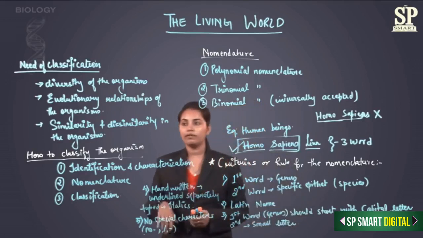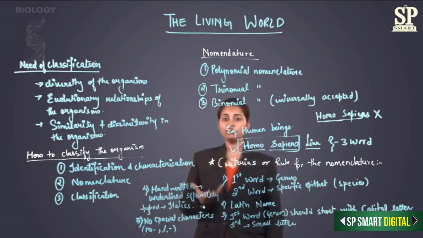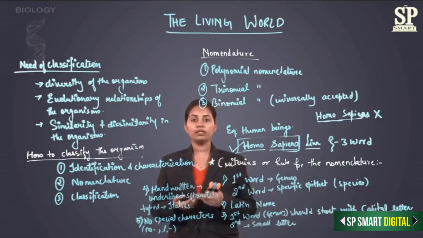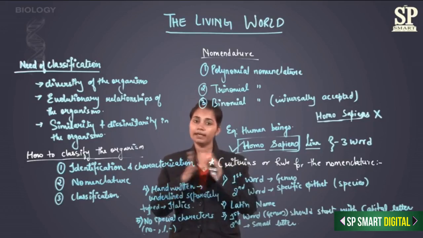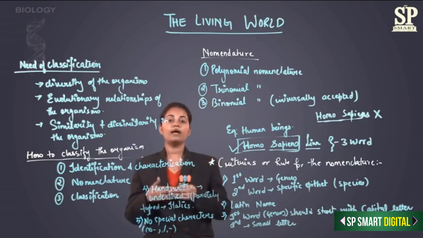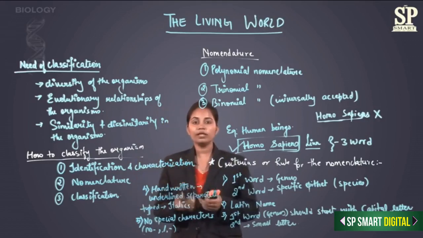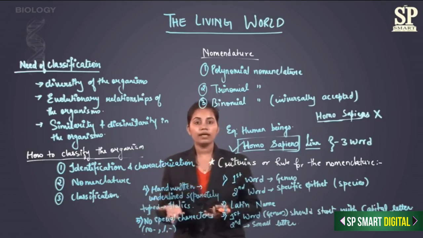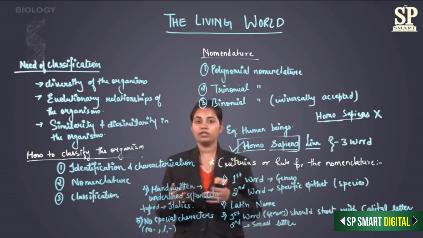So let us now quickly revise. Why do we need to classify the organisms? Because of their diversity. It was very difficult for scientists to study the characters, the evolutionary relations, or carry out any kind of studies on the organisms. So they needed some criteria with which they could study organisms easily. So they classified the organisms depending upon the similar characteristics or dissimilarities they show with different organisms.